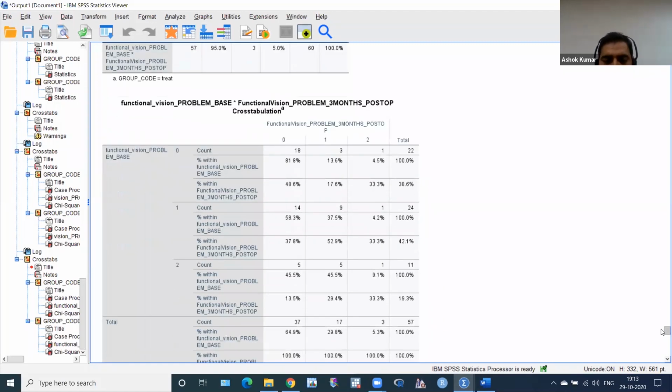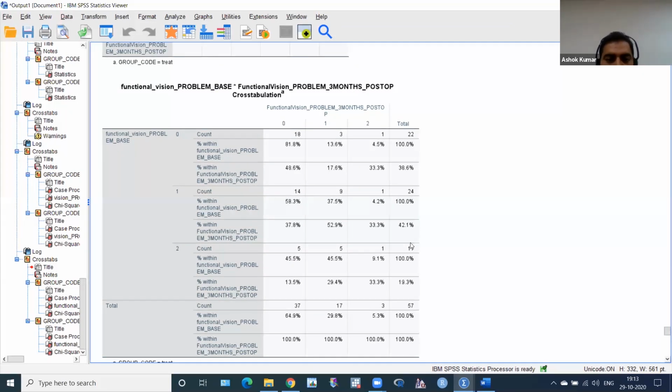Then I want to see what the p-value is. You can see there is a mild problem in baseline in 24 patients, but at 3 months there are 17 patients. There is a shifting of patients, an improvement. In moderate or severe, there are 11 patients at baseline, but at 3 months only 3 patients. Oh, very good. There is improvement in treatment.